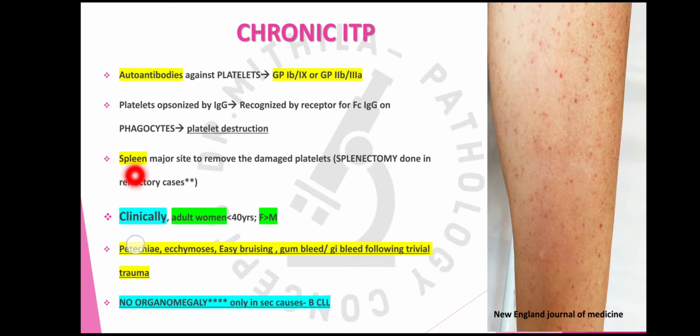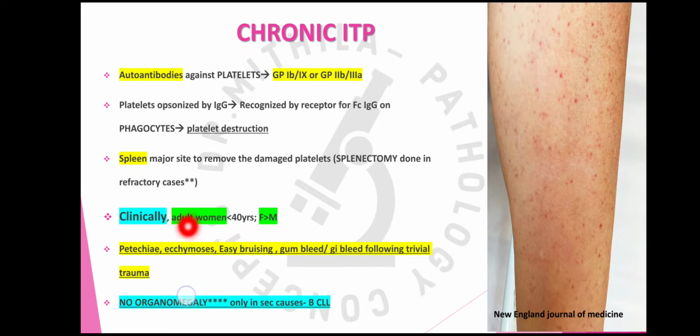Now the spleen is a major site which removes the damaged platelets. All those platelets which are damaged by the macrophages are removed by the spleen. So sometimes splenectomy is done in certain cases of refractory ITP or relapsed ITP, and that improves the platelet count. Clinically this is very important. This is important for the problem based questions. We should know the clinical details.